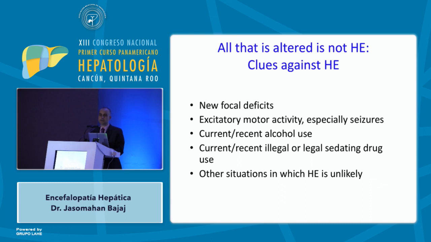In addition, many of these patients have changes in their sleep-wake cycle, so they take things such as Ambien, zolpidem, etc. to help them sleep, which is not metabolized very well by the liver, therefore it bleeds on to the next day. And of course, in other situations where HE is unlikely, the patient has Parkinson's disease, or dementia because of other reasons, then of course you have to keep an open mind. So every time someone comes in with a confusion state in patients with cirrhosis, just make sure that these patients could have other reasons as well.